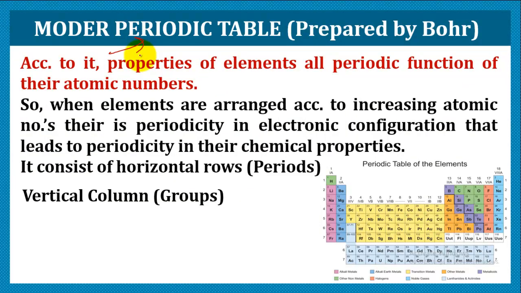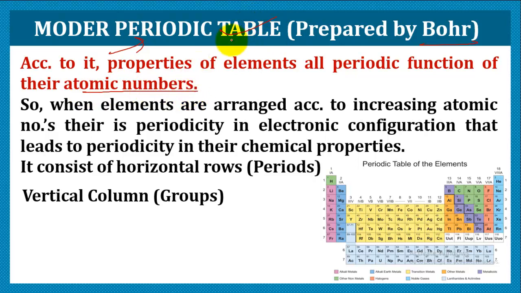The next discovery was the modern periodic table, and it is fully justified and has no limitation, and it is accepted worldwide. It was given by none other than the scientist Niels Bohr. This periodic table was made on the basis of the fundamental property, that is atomic number.